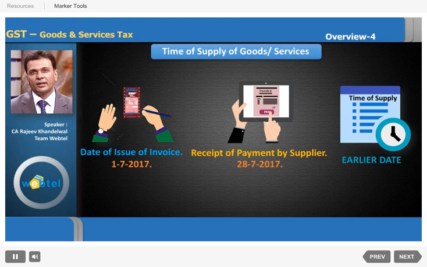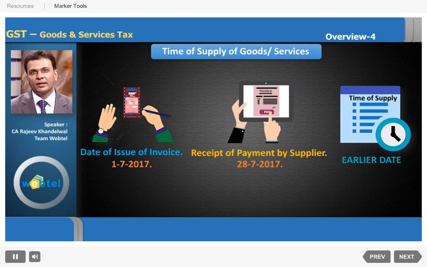But sometimes, probably because of various negotiations, let us say the goods are supplied, but no invoice has been issued and no amount has been paid to the supplier. In that case, how long will we have to wait? Will the GST department wait for the taxes till such time that the invoice is issued or payment is received by the supplier?